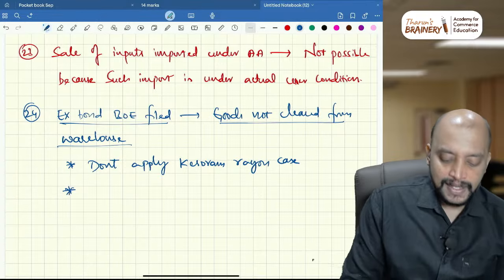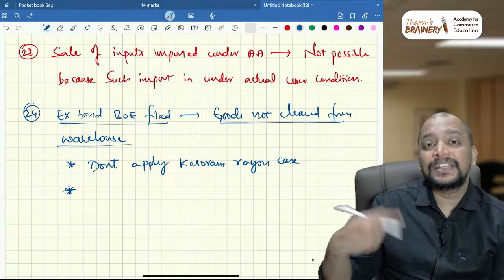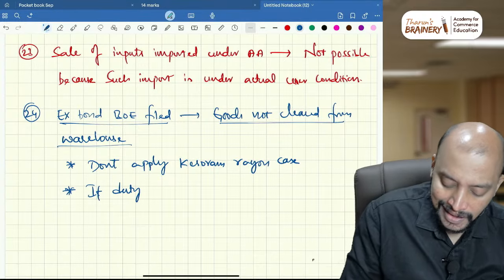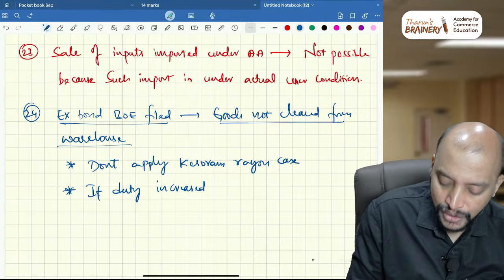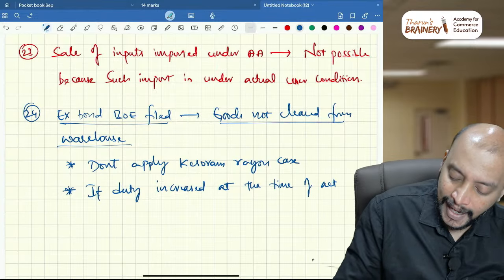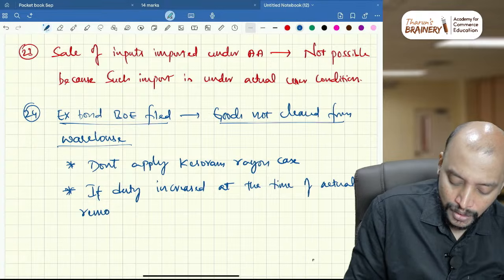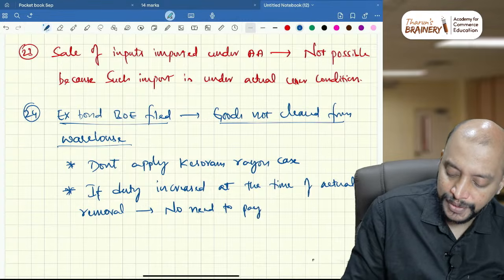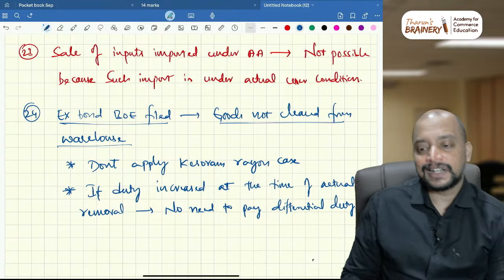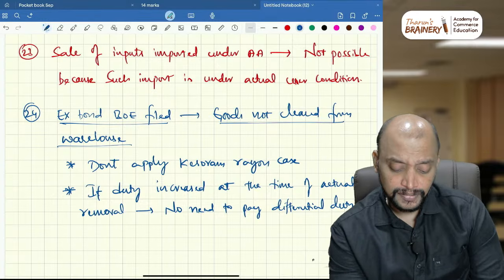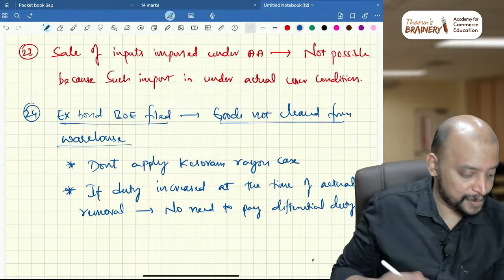And here in this case, if there is any increase in duty, should we pay that increased duty? No. If duty increased at the time of actual removal, no need to pay excess duty, no need to pay differential duty. So this point also can be tested. This is the Biaco-Lari case, that's why no need to pay differential duty with respect to this.